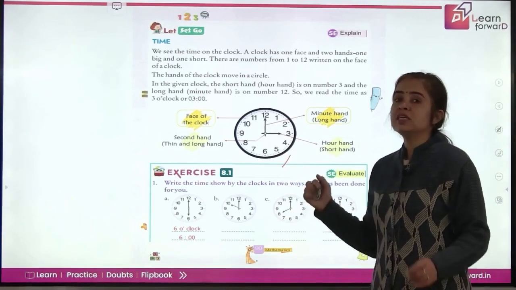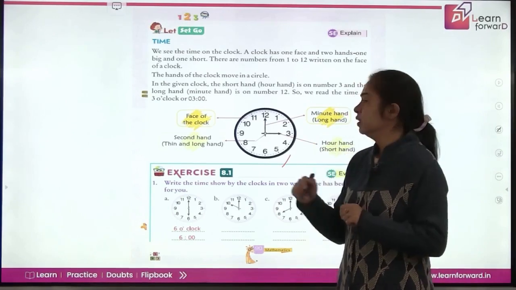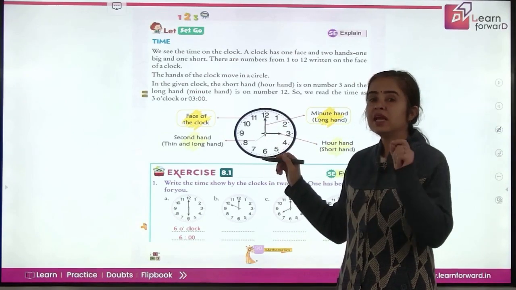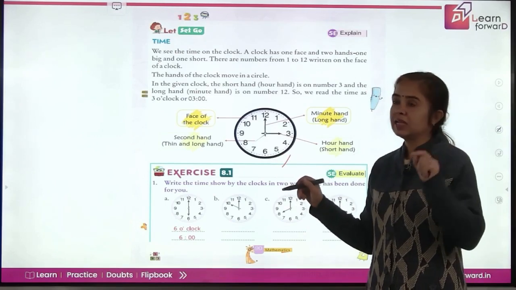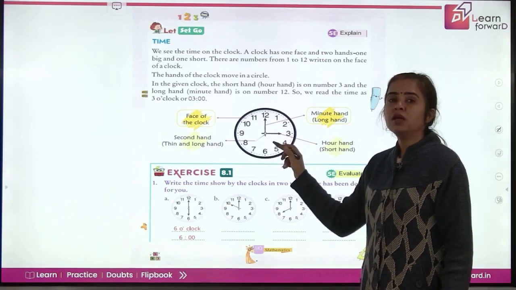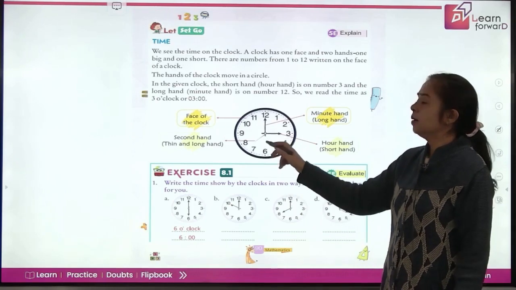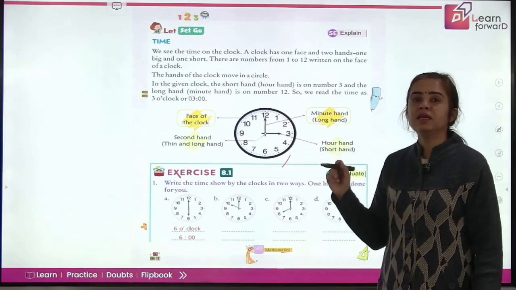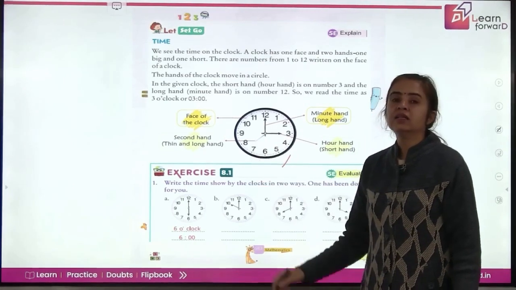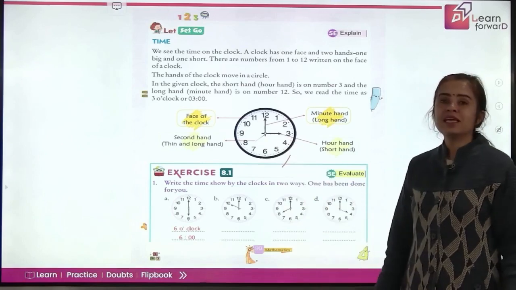And then you see some hands also here. The arrows that you see, they are the hands of the clock. They are different in length and thickness also. So, this one, the one which is smaller, is called the hour hand. The bigger one is called the minute hand. And this very thin, longest hand is called the second hand.